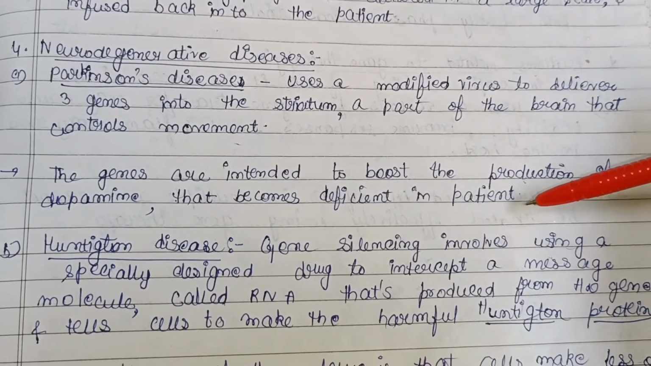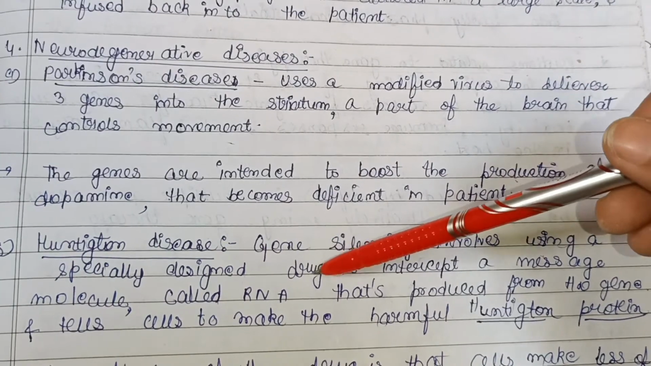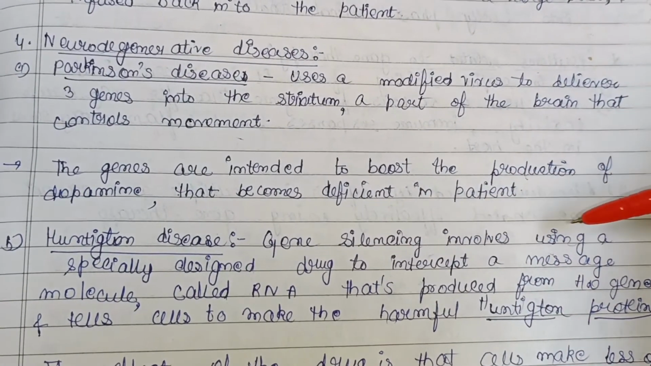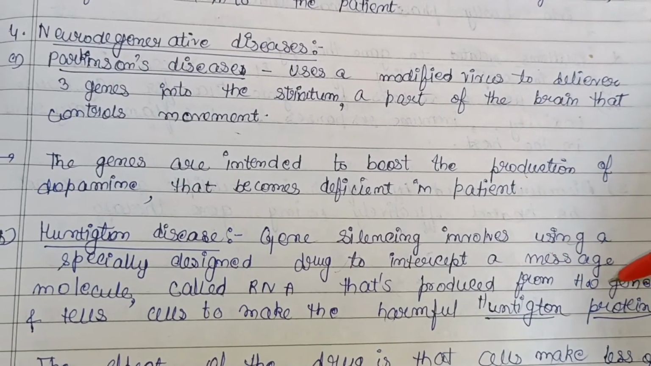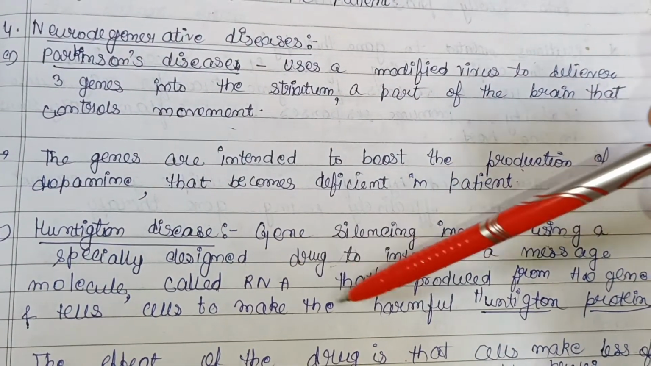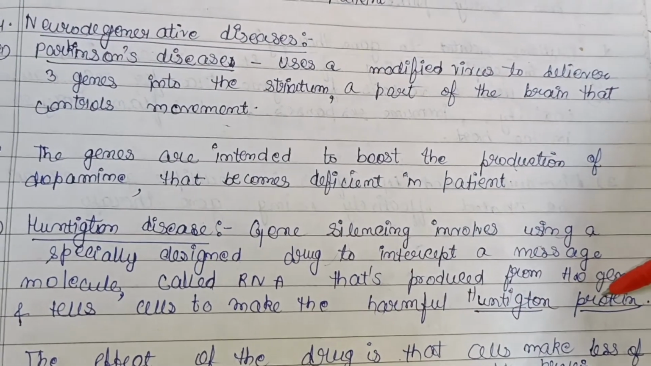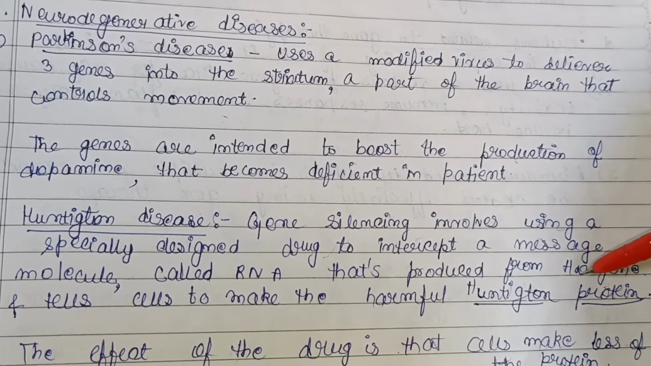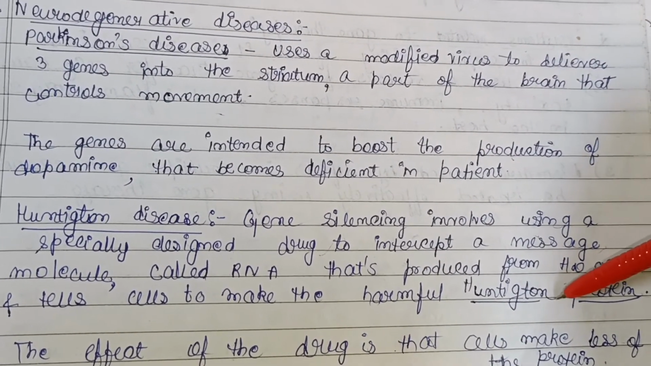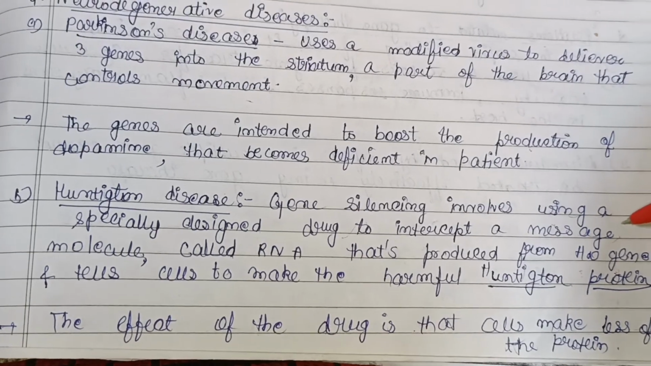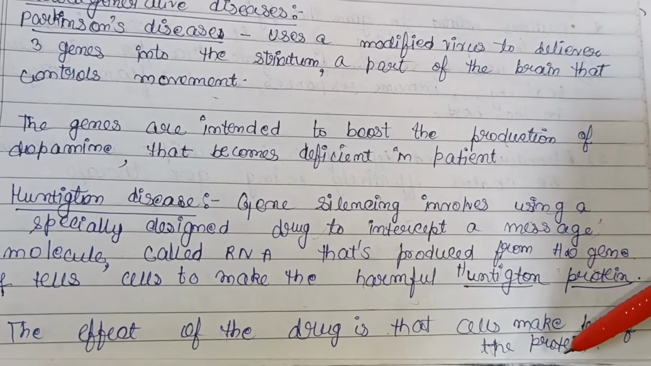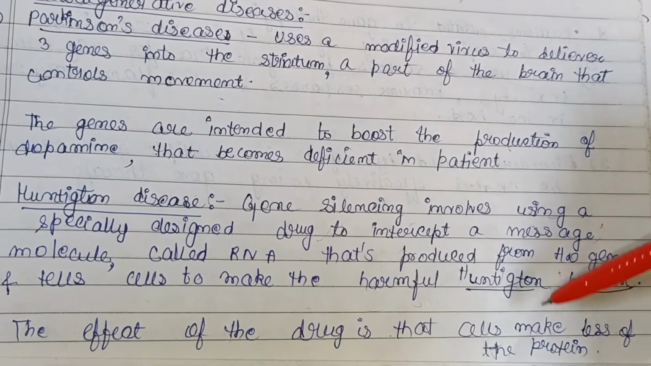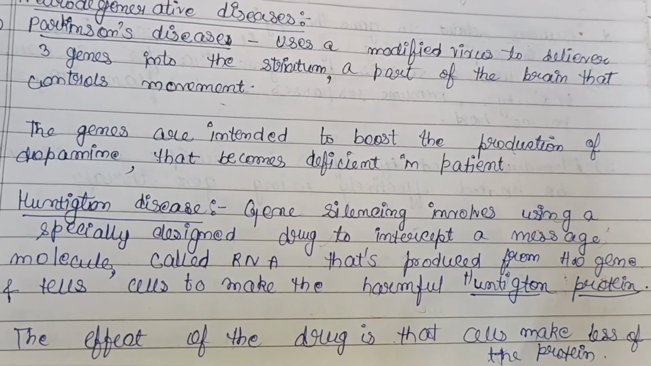So gene silencing involves using a specially designed drug to intercept a message molecule called RNA that's produced from the HTT gene and tells cells to make the harmful Huntington protein. Okay, so basically the HTT gene tells the cells to make Huntington protein that is harmful. So the effect of the drug is that cells make less of that protein, that is, the Huntington protein is less produced, okay, by that process.